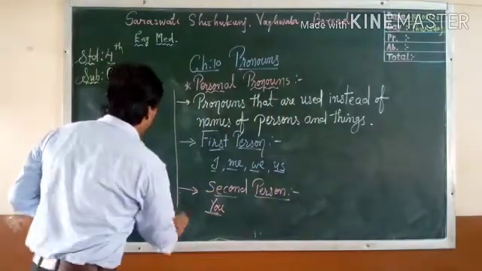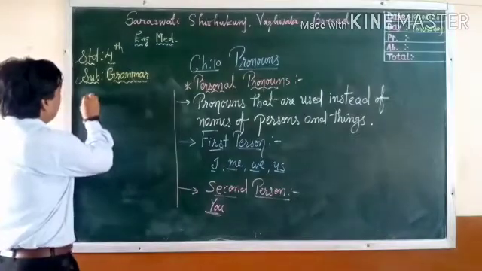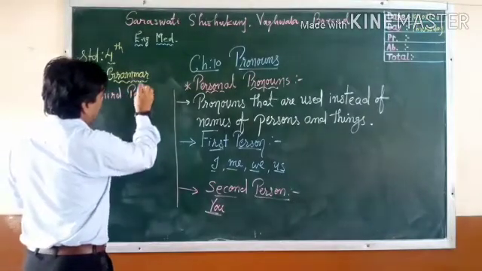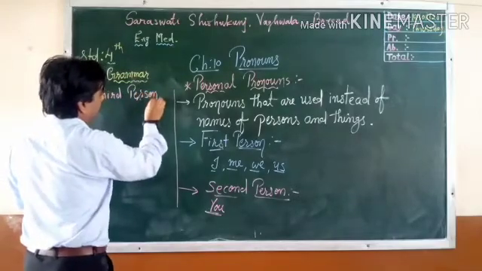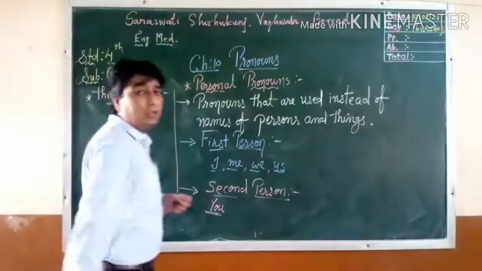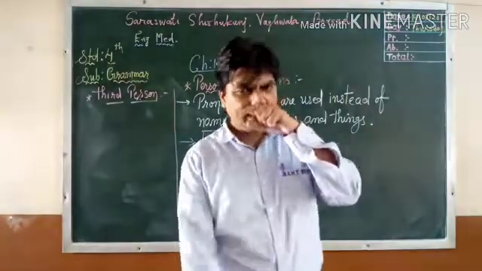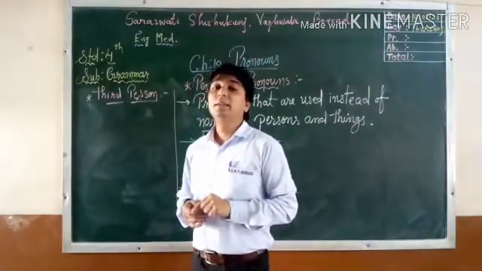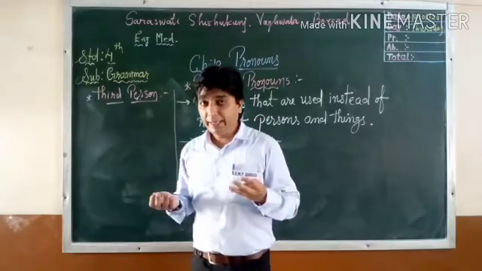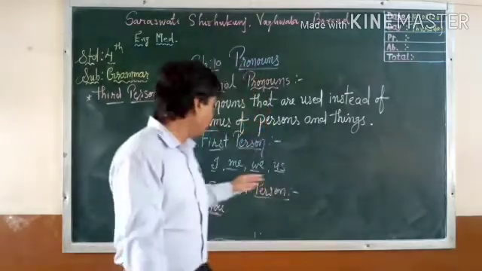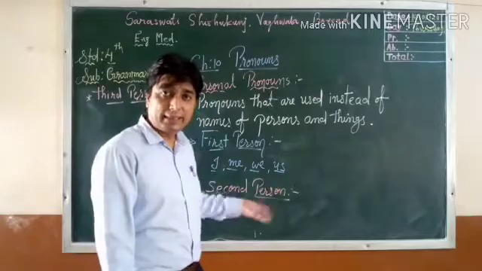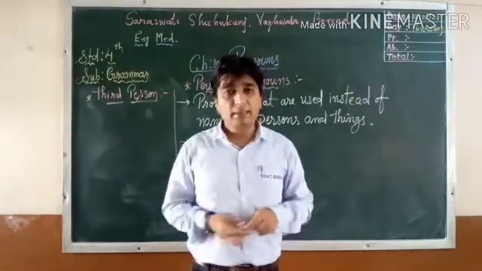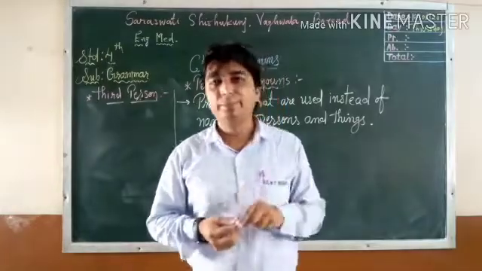And the last one is third person. What is third person? The one who is speaking, that is first. The one who is listening, that is second. Now, the others remaining, that is the third person.